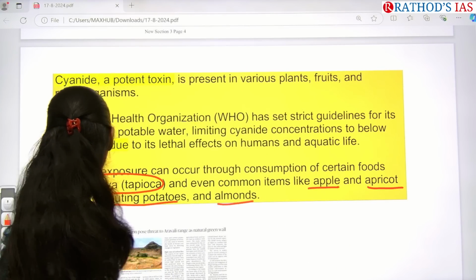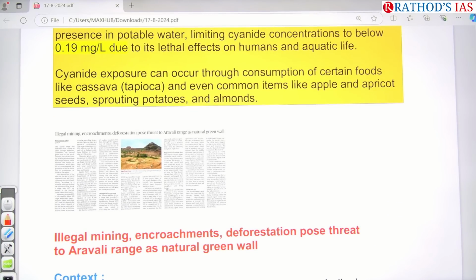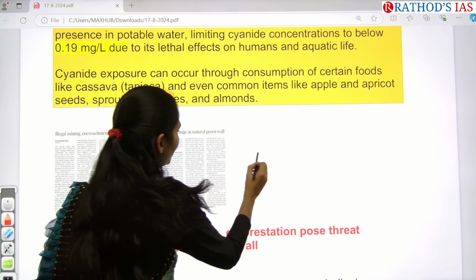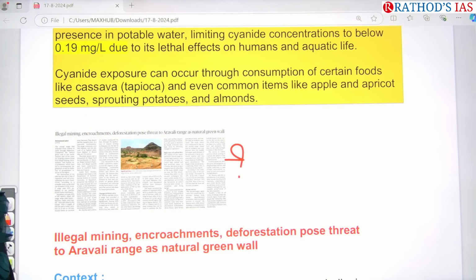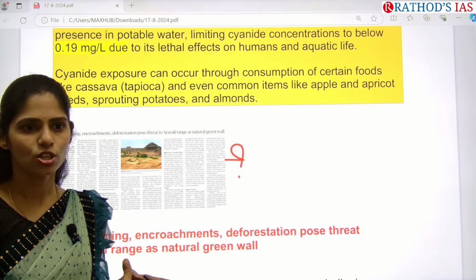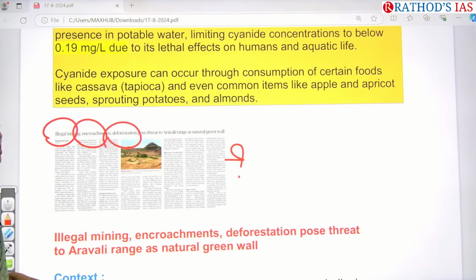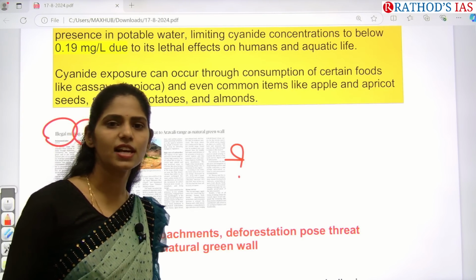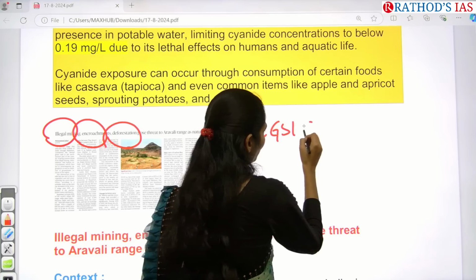Okay. Say this article: illegal mining, encroachments, deforestation pose a threat to the Aravalli range as a natural green wall. So what might this article be telling? It is telling that it is a great threat to the Aravalli range. What are the causes? Illegal mining, encroachments, deforestation. So from where can we study this article? From GS Paper 1, geography.